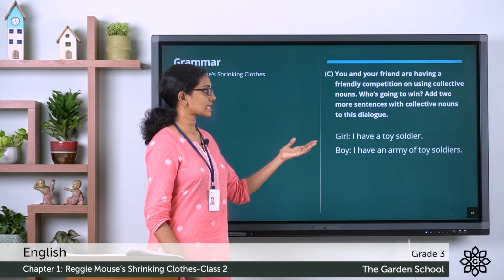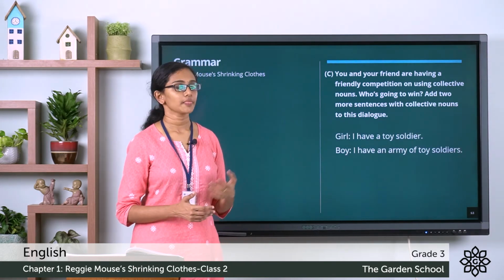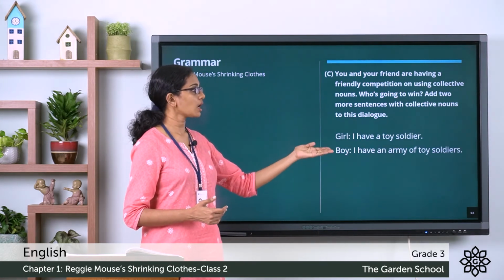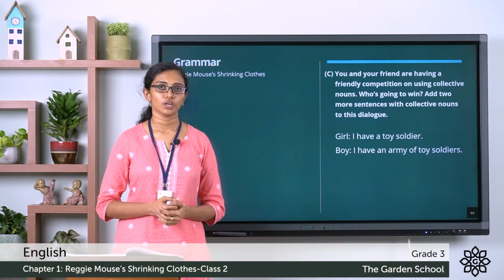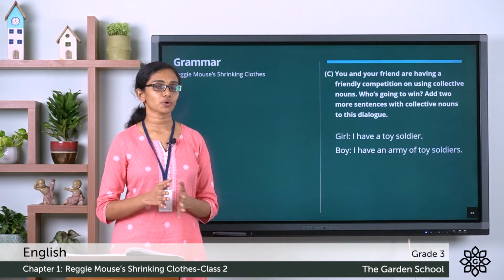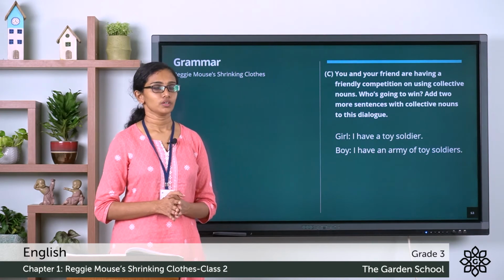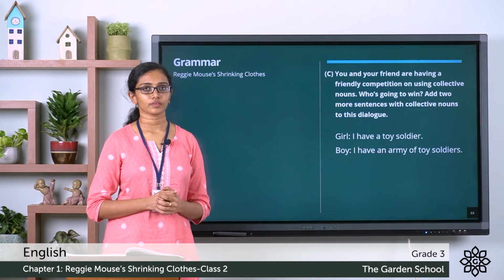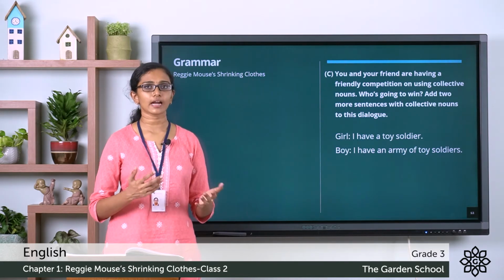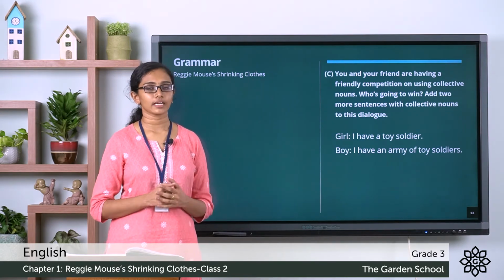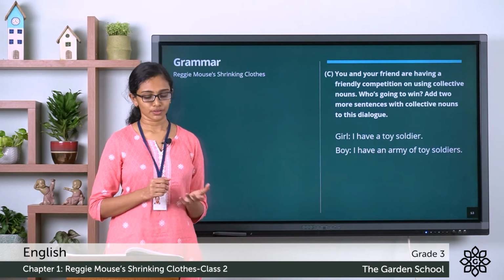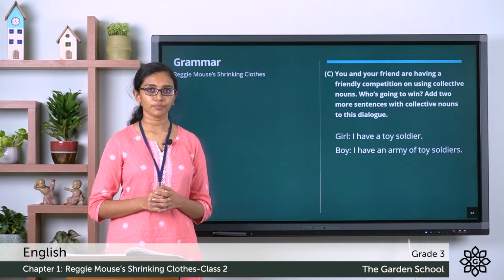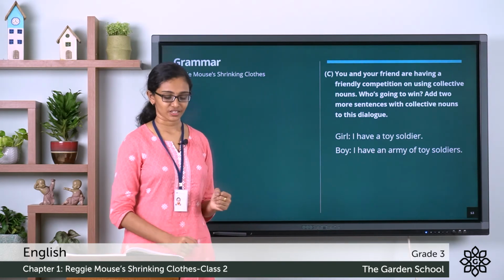So if the girl says, I have a toy soldier, the boy may say, I have an army of toy soldiers. When you have a group of soldiers, you call that an army. So an army of toy soldiers. Army is a collective noun. So this is just a suggestion. You can add your own dialogues and collective nouns in this conversation. So you do this also as an activity in your notebook. Now let's move on to the next section.